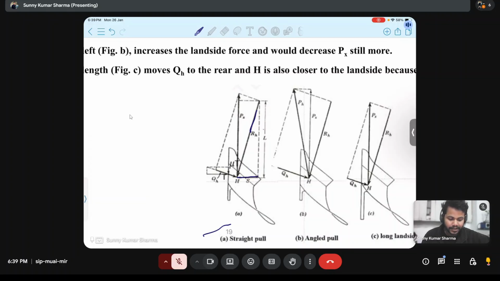It is the side force component of RH, not PX. So whenever RH and QH cannot avoid this, it is the useful force, this is the parasitic force, and PX is the resultant. So RH is there, and S will be there.